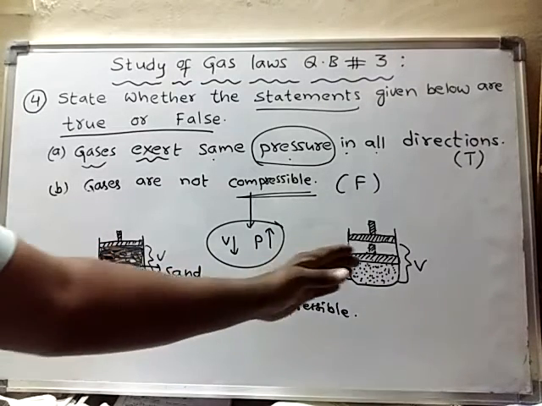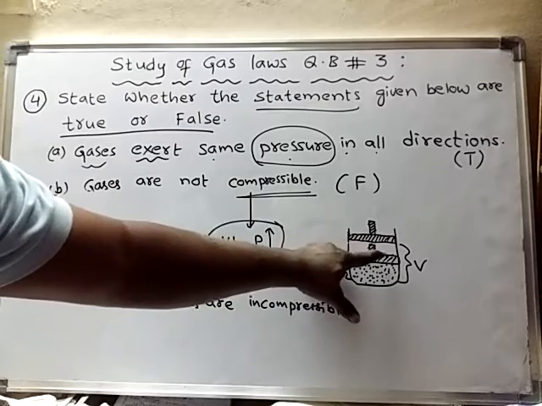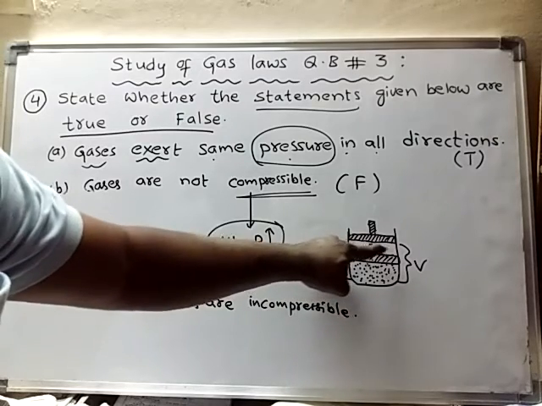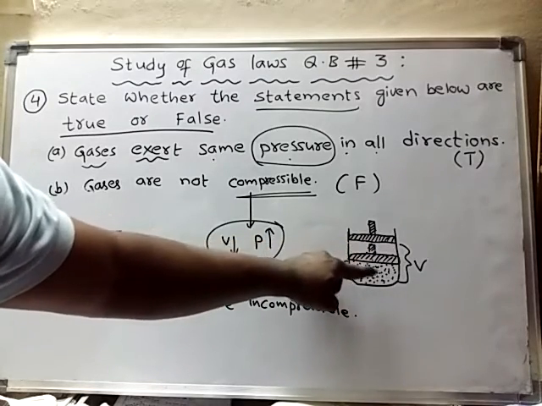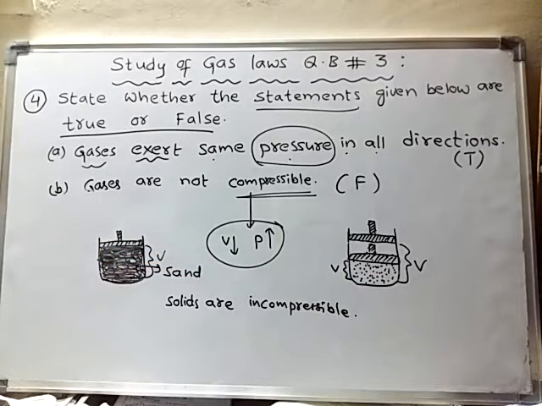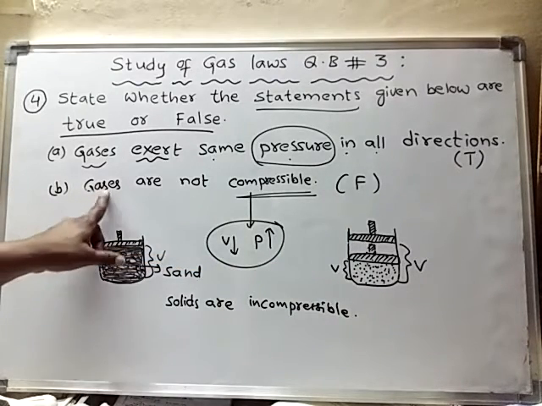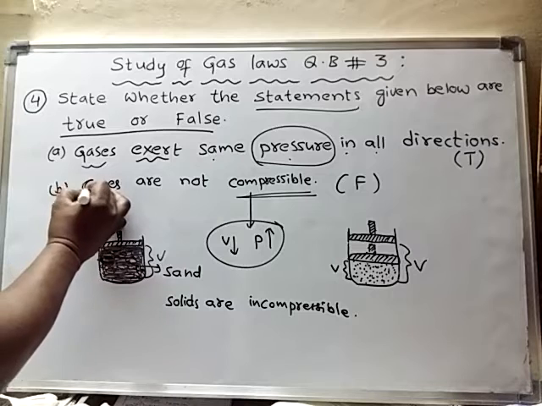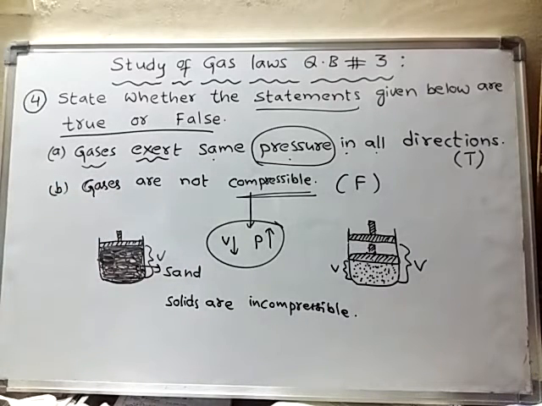Into those gaps the gas molecules will enter and finally the volume will decrease. So the reason gases are compressible is that in gases there are large spaces between the gas molecules.